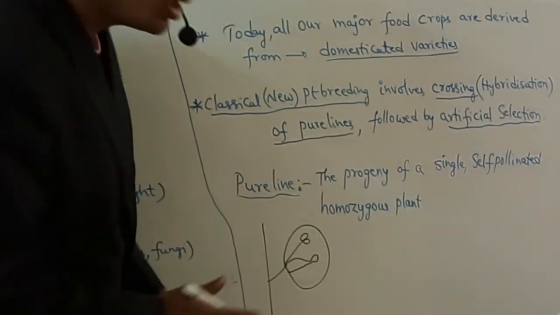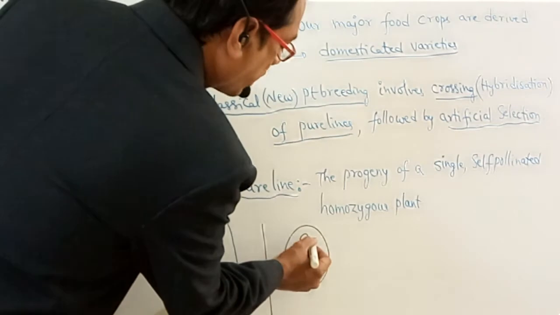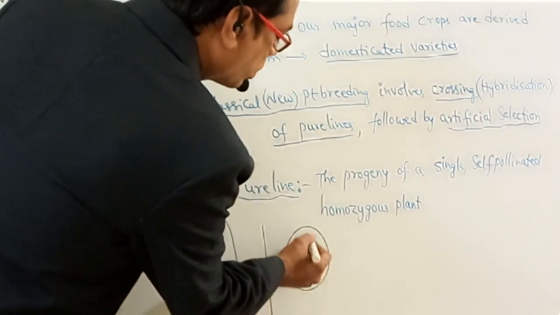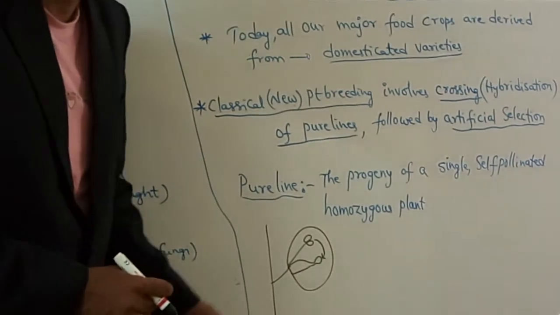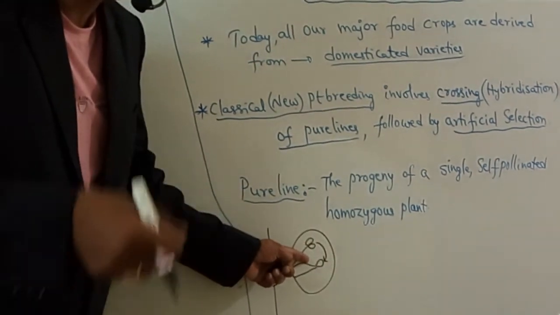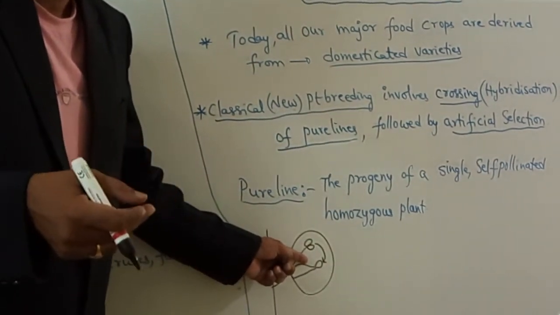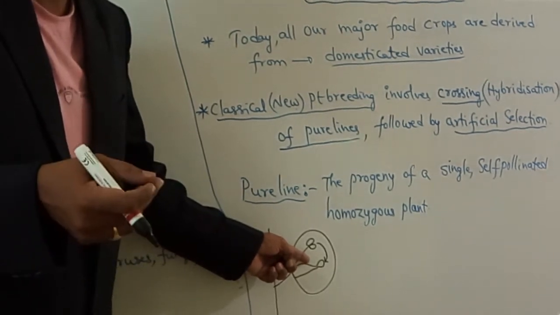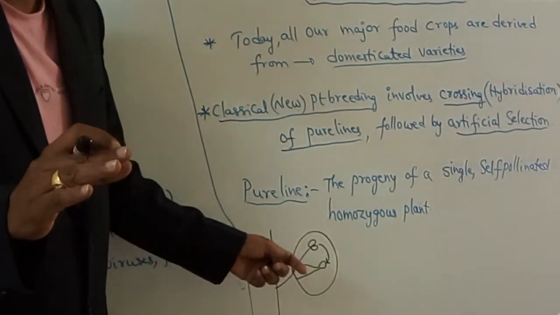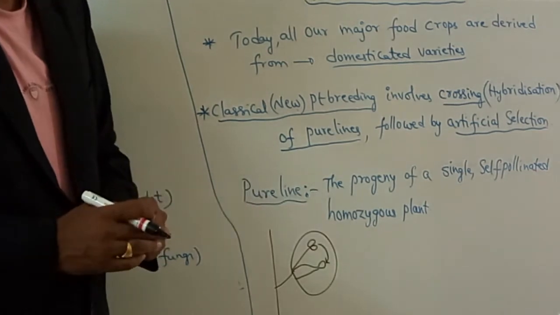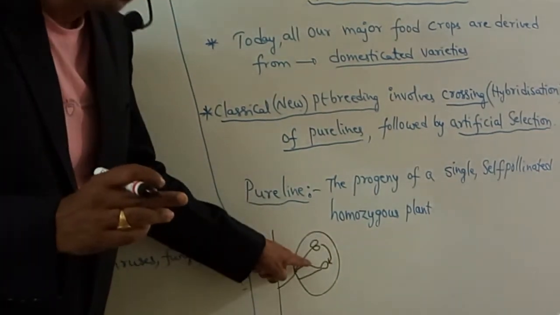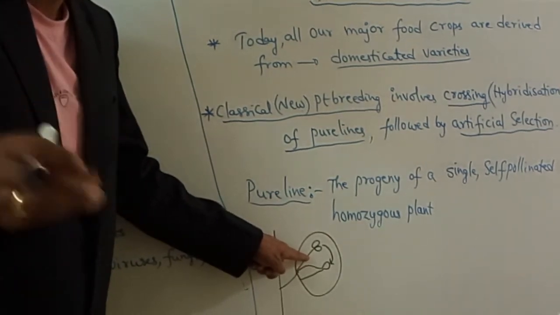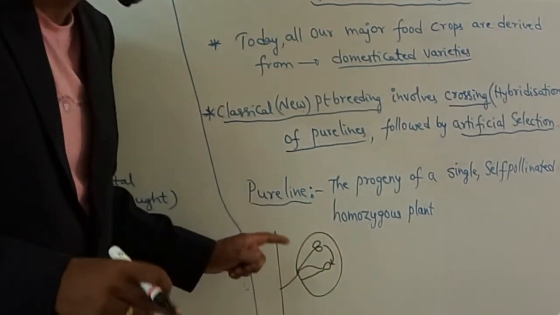Self-pollination means transfer of pollen grains from anthers to the stigma of the same flower. That is so-called self-pollination. If there is continuous self-pollination, homozygosity will be present. So the progeny of a single self-pollinated homozygous plant is called a pure line.